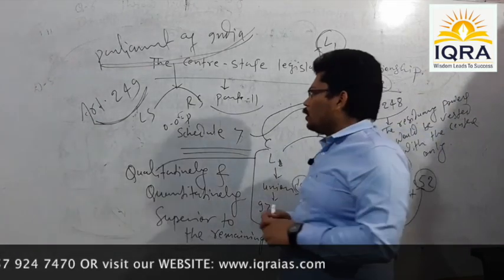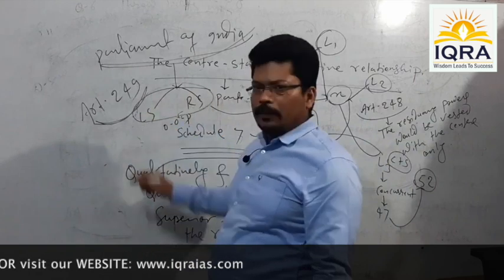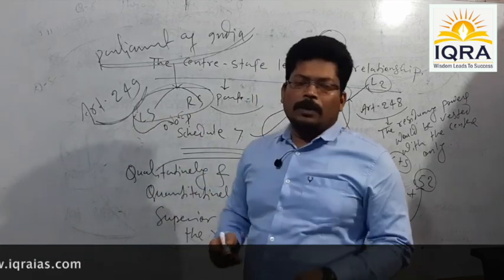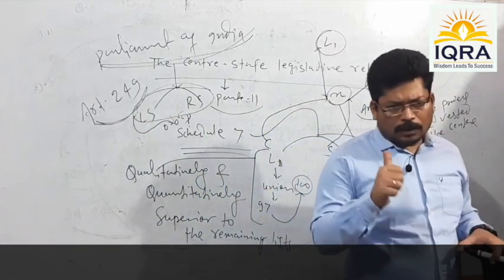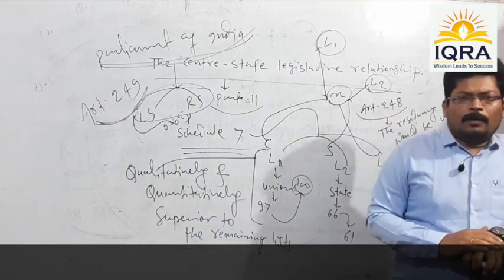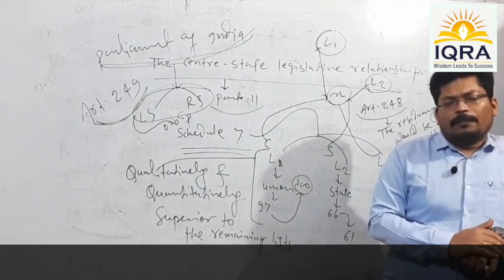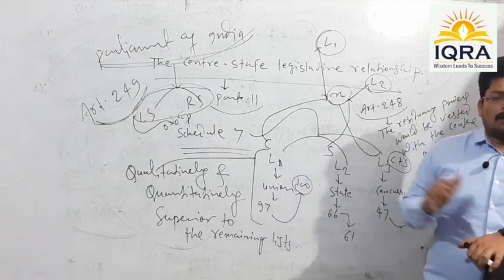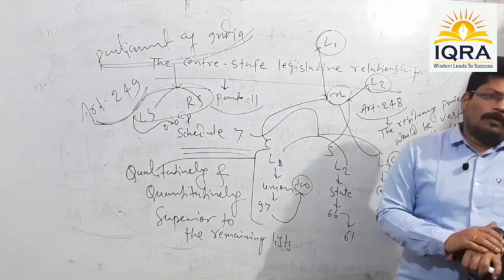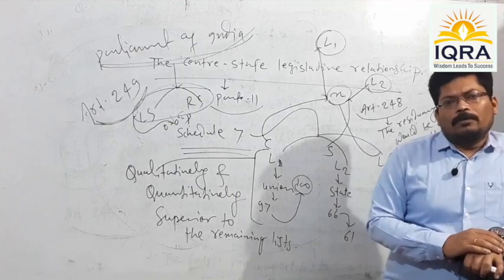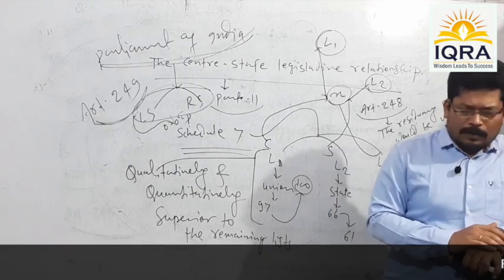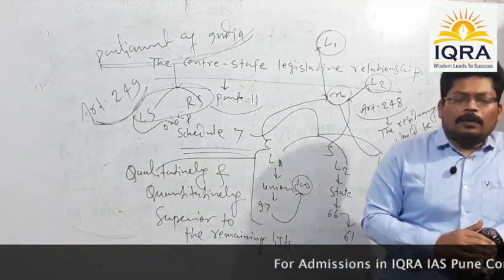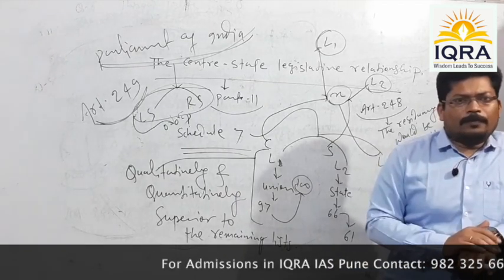Once it is properly passed by these two houses of the parliament, the resolution is sent to the office of the President of India, and once it is assented to and signed by the President of India, it becomes law. Remember, such a law shall be enforceable only for a period of 1 year. The said enactment shall enjoy a maximum validity of 1 year.